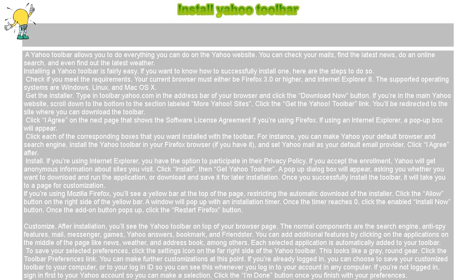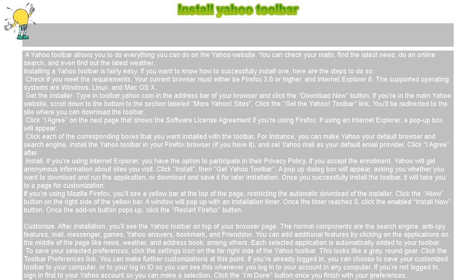If you're already logged in, you can choose to save your customized toolbar to your computer, or to your login ID so you can see this whenever you log into your account in any computer. If you're not logged in, sign in first to your Yahoo account so you can make a selection. Click the I'm done button once you finish with your preferences.